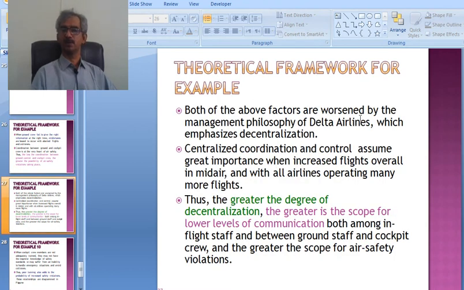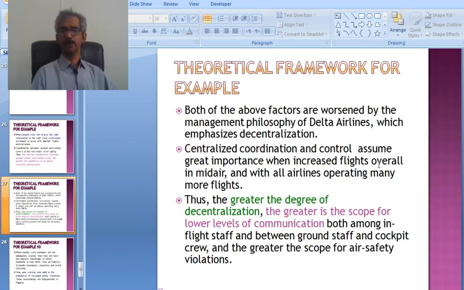Both of the above factors are worsened by the management philosophy of Delta Airlines. Here we are using the name just as an example and nothing else. And this is an old example, which emphasizes decentralization.